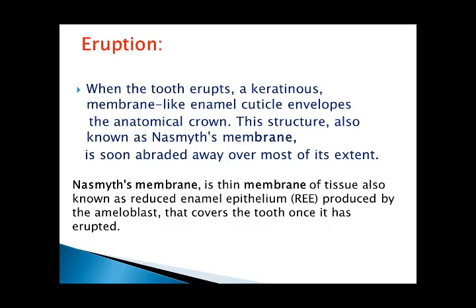When the tooth erupts, a membrane like an enamel cuticle enwraps the anatomical crown. This structure, also known as Nasmyth's membrane, is soon worn away over most of its extent. It is a thin membrane of tissue, also known as reduced enamel epithelium, produced by the ameloblasts, that covers the tooth once it has erupted.